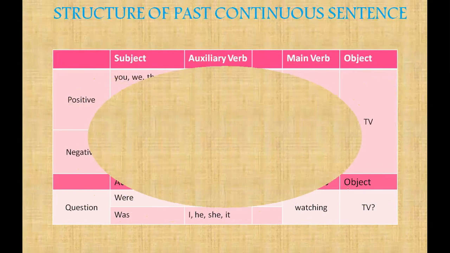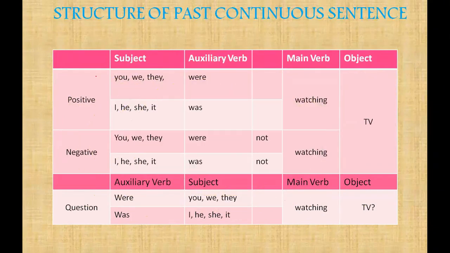Now we will see the structure. By now you would have become very familiar with how a sentence is formed under each tense. So you have the subject or the pronoun you. You were watching TV. So was and were. As soon as you see these 2 auxiliary verbs, you will immediately know it is a past tense. And if there is an ing over here, you will know it is a continuous tense. So past continuous, that is how you are going to identify.